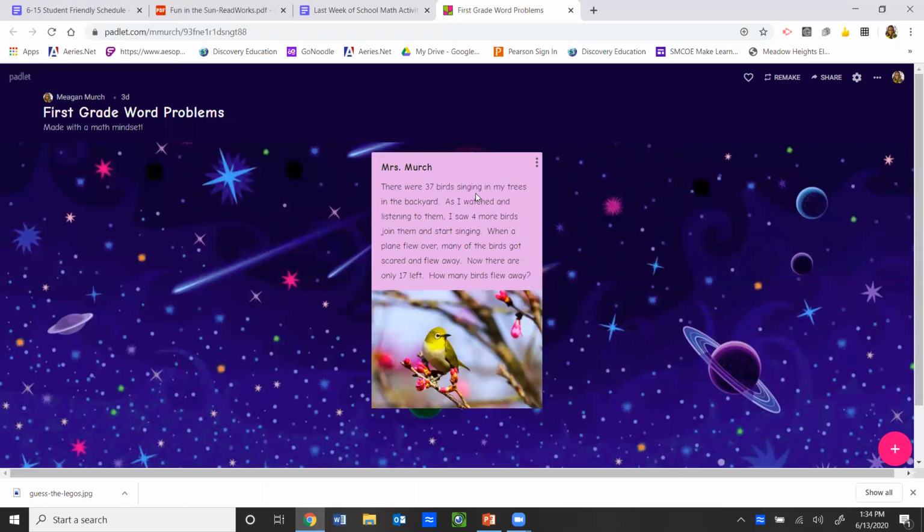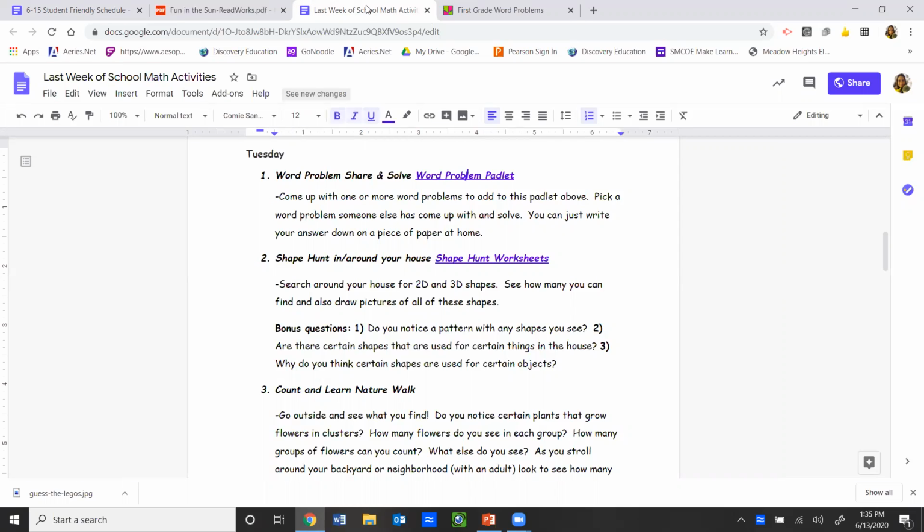It's kind of fun. It's got a space theme, and I personally added a problem there if you wanted to solve it. And I added a cute little picture since we are talking about birds. Okay, let's go ahead and go back.